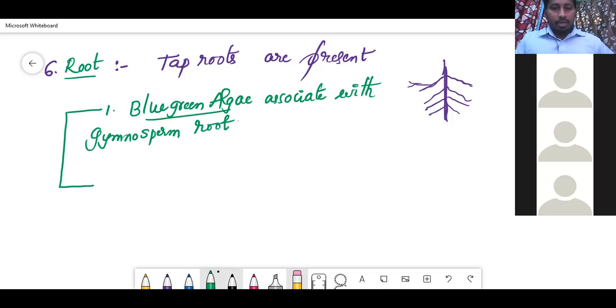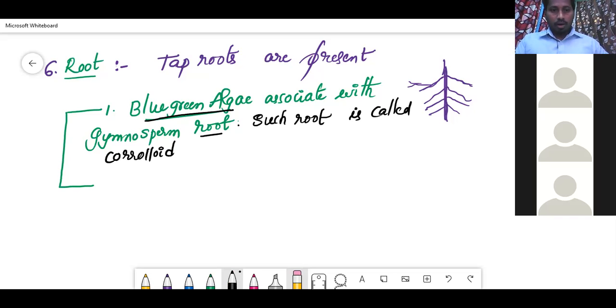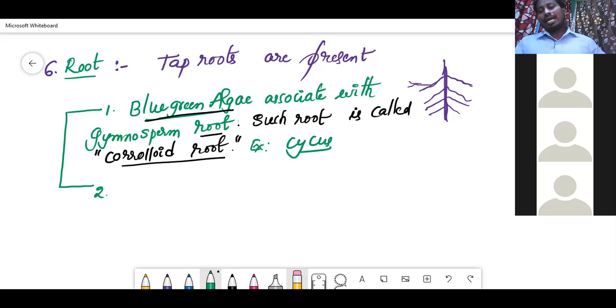That blue-green algae is Anabaena. Just remember, if blue-green algae associate with a gymnosperm root, such a root is called coralloid root. The example for this is particularly Cycas, a gymnosperm. In Cycas root, blue-green algae is living, whereas in some other gymnosperm roots, fungi will start living.